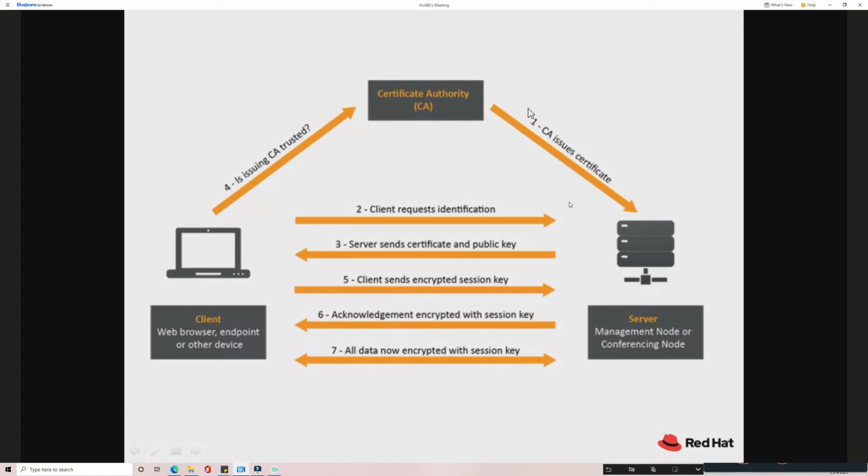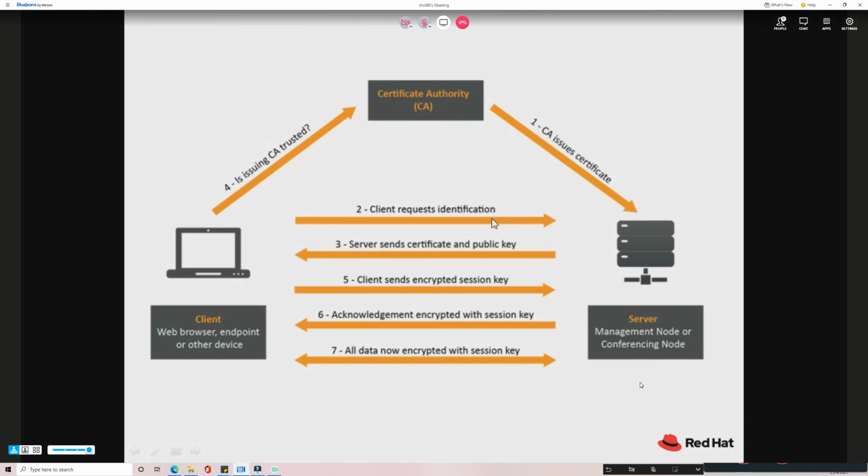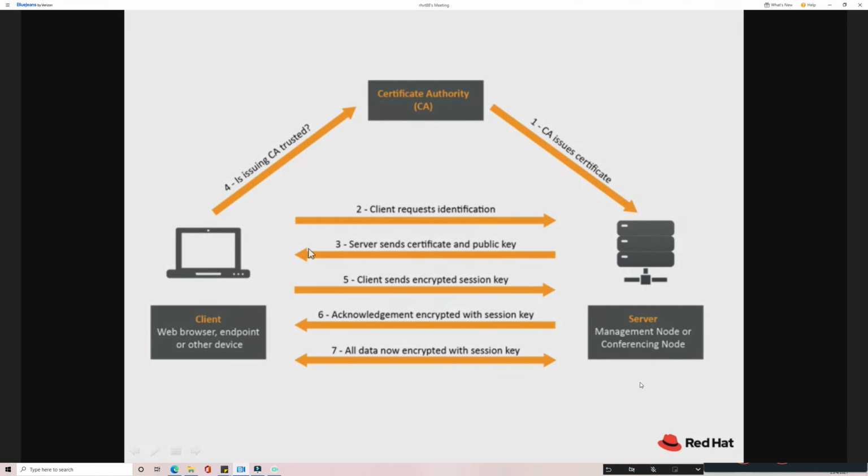When I want to convert my server into a secure server, I get the CA certificate from a globally verifiable authority. I'll be paying for the certificate, and I'll install that certificate on my server. When the client is accessing and requests identification, I will issue this digitally signed certificate to the client.